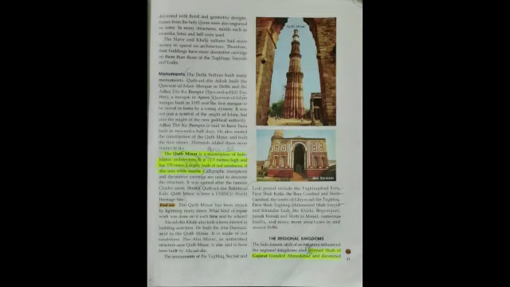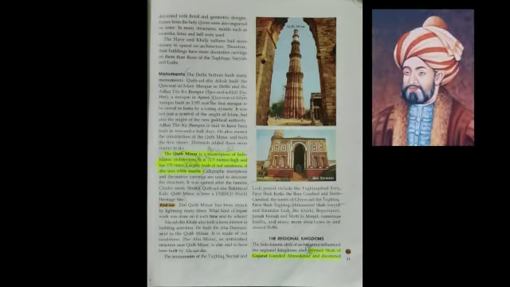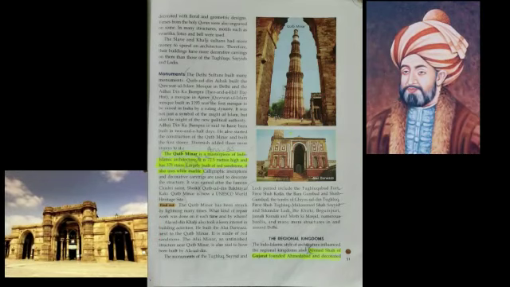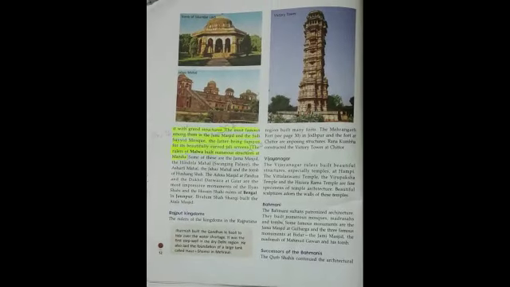The architecture in the Sultanate period also influenced the regional kingdoms. Ahmad Shah of Gujarat founded Ahmedabad and decorated it with beautiful structures.